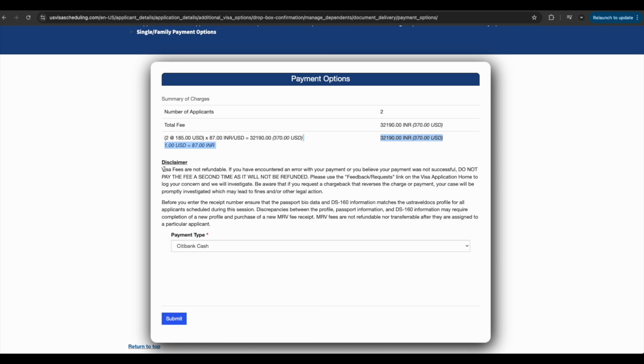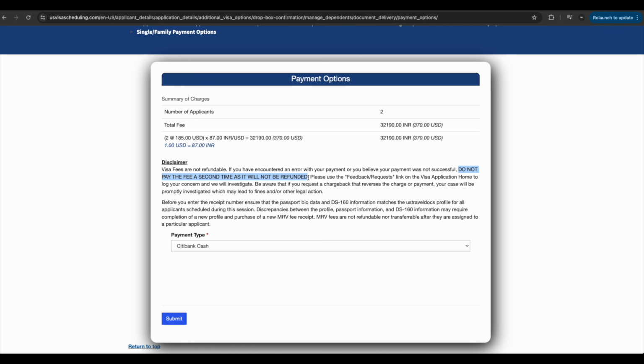Now there is one thing to consider: visa fees are not refundable. If you encounter any errors with payment, or you believe that your payment was not successful, do not pay the fee a second time, as it will not be refunded. This is really something we need to take care of.